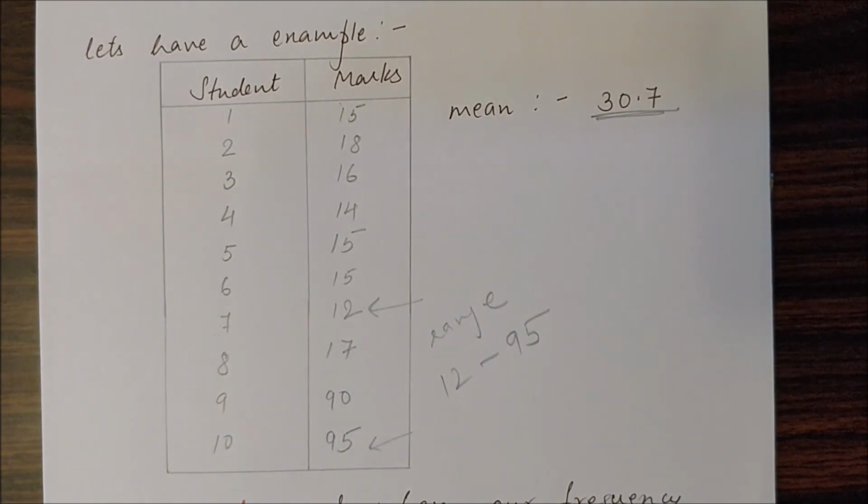So, 95 is far above 30.7 and 15 is also a little bit below 30.7. Now, just by seeing this data visually, I can say that most of the numbers lie between 12 and 18, and still the average, or the mean, comes out to be 30.7. This is because my data is skewed here.